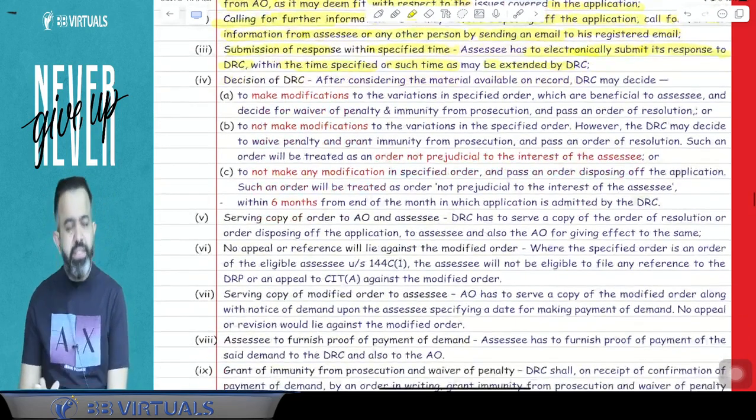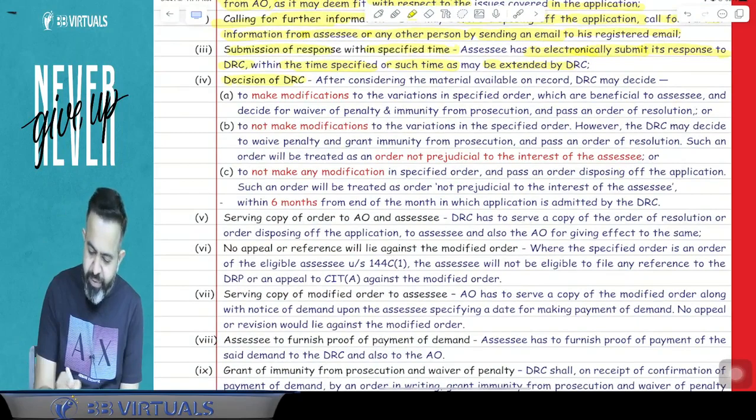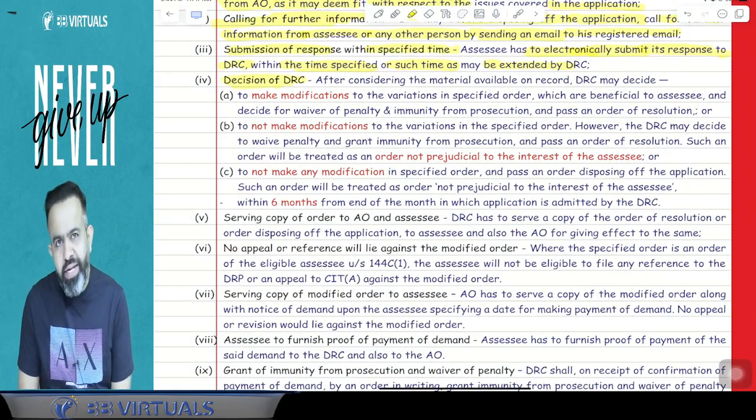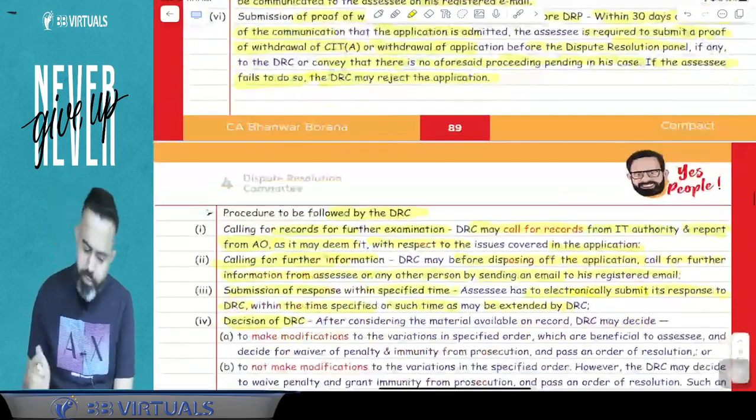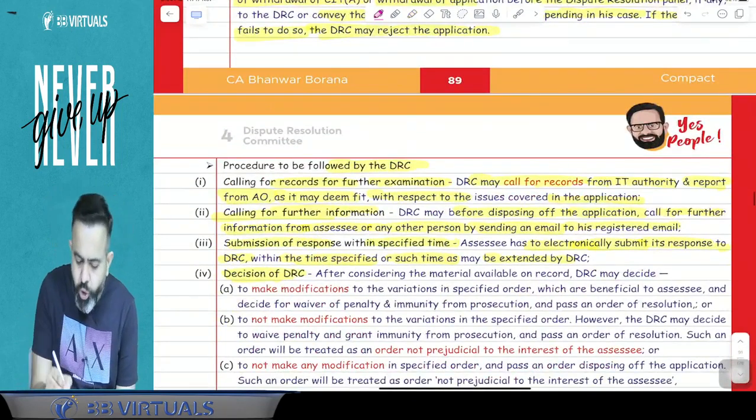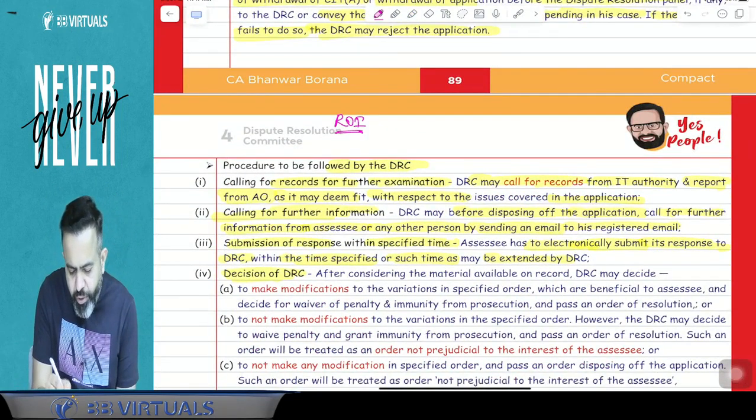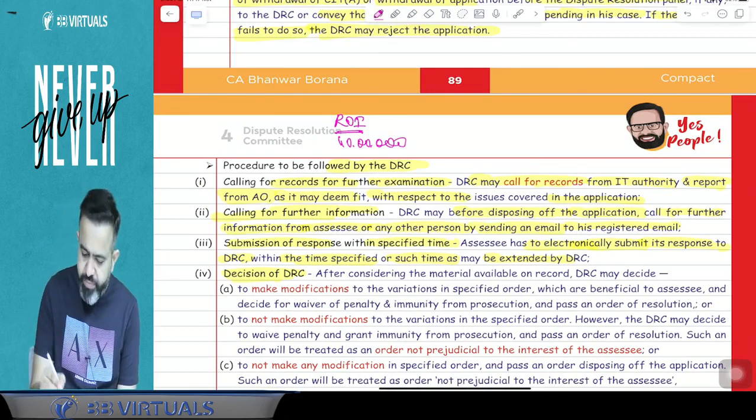Now next part is the decision of DRC. So here, guys, DRC will give the decision. Now how will DRC give the decision? Try to understand. Suppose, for an example, you have filed the return, and guys, in your return your income was 40 lakh rupees. Your income was 40 lakh.